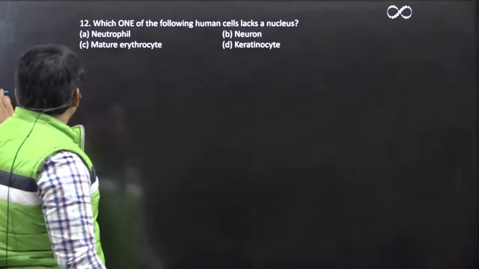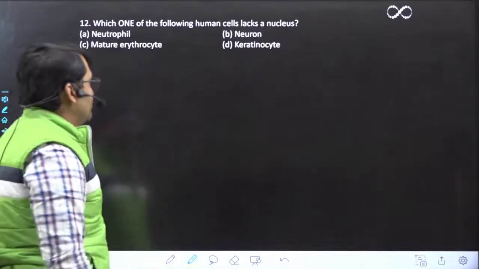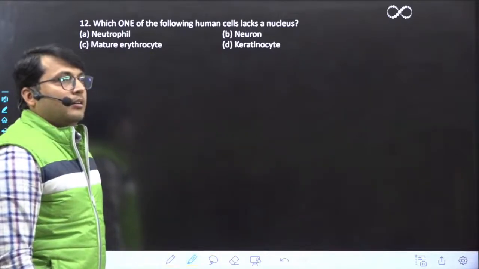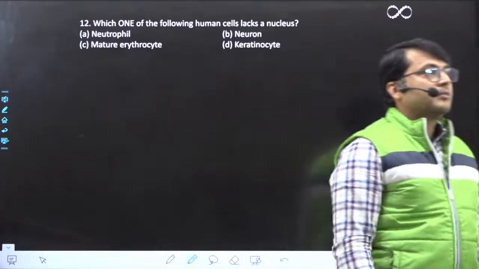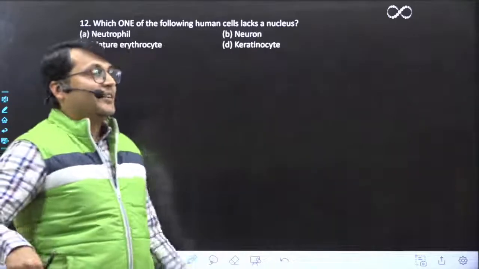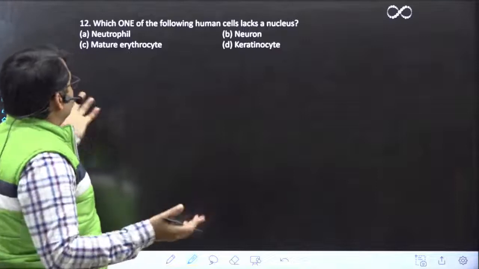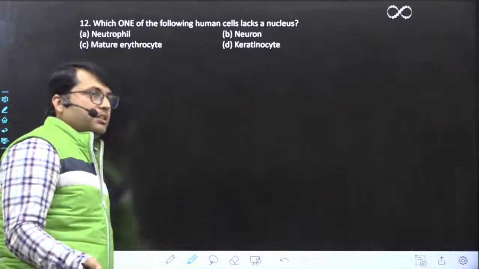Question number 12. Now this question says, which one of the following human cells lack a nucleus? Now very easy question. Great. Perry the platypus. Okay. What should be the answer of this question? फटाफट tackle करो जरा. बहुत ही easy question है. Which one of the following cell lacks a nucleus? So basically, which is enucleated, right?